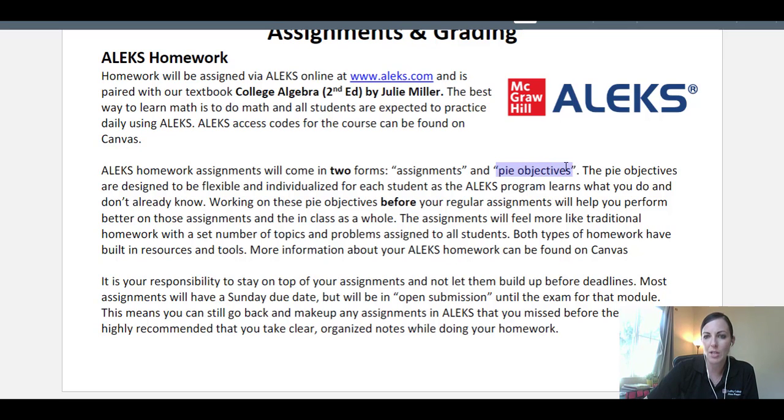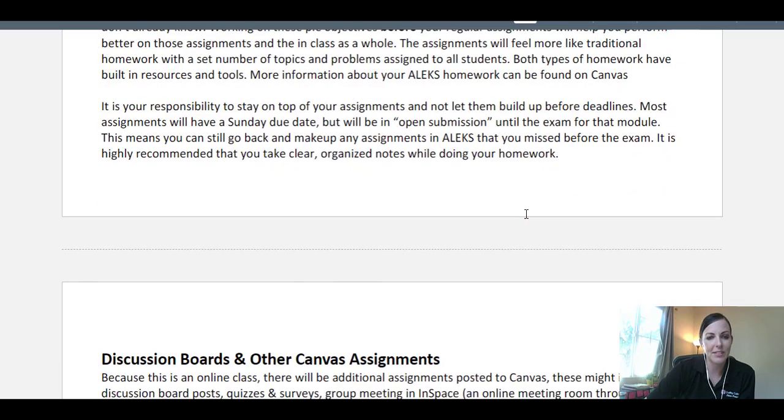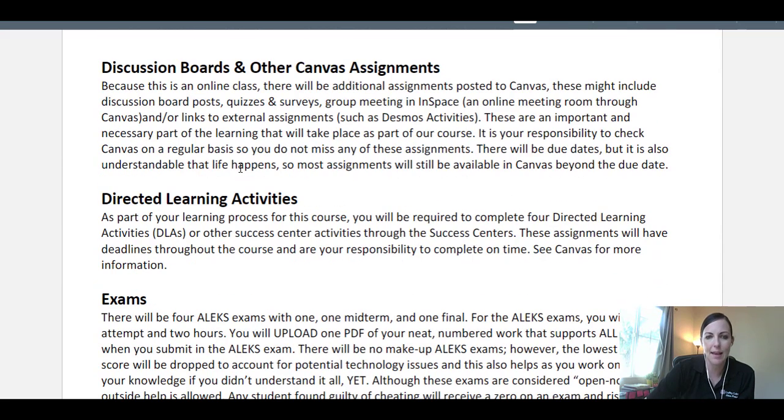And then there's these PI objectives. These, again, you'll know more once you log in to ALEX, but this is going to be covering some of the prerequisites or knowledge that maybe you are missing prior to coming into our class. So some skills that you should have learned previously. This will get you that practice time before you start the regular assignments. So you can look forward to that. There's going to be discussion boards and other Canvas assignments and things like that.